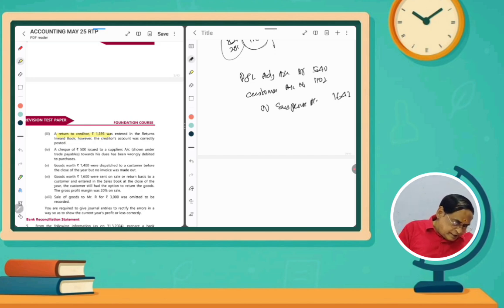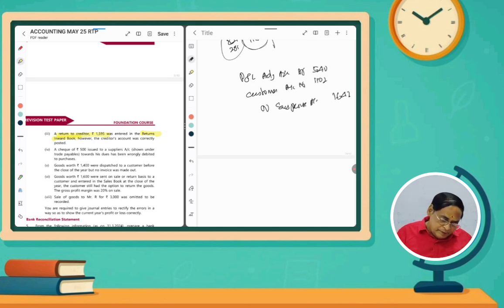So it was entered in the return inwards book. Return inwards book means sales return. So by mistake we entered it in sales return. Actually it has to be entered in purchase return. So now we have to enter it in purchase return. But in this case, it is after the trial balance, after the balance sheet.